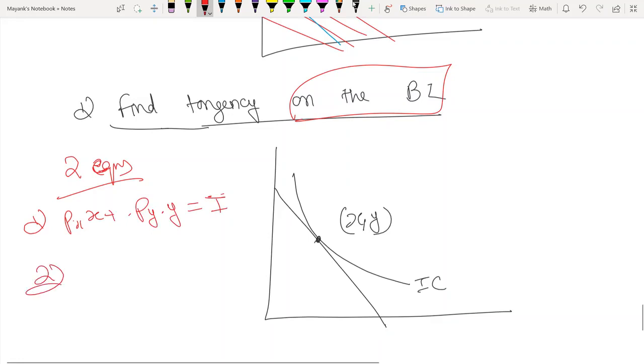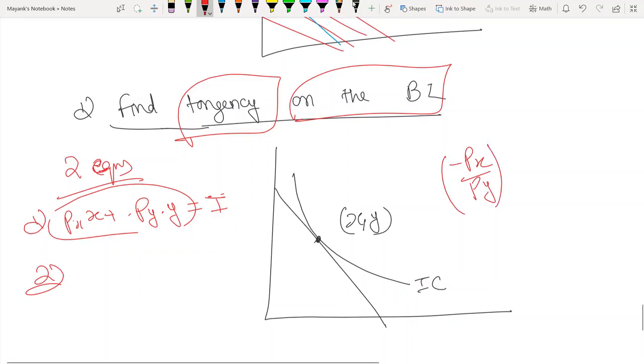Okay. Equation number 2 is टेंजेंसी. टेंजेंसी का मतलब क्या होता है? स्लोप इक्वल. What is the slope of this budget line? px upon py, or rather minus px upon py. Okay, this must be equal to the slope of the IC. What is the slope of the IC? dy by dx. dy by dx is the slope. अब ये माइनस को यहां से हटा के मैं यहां पे डाल देता हूं.